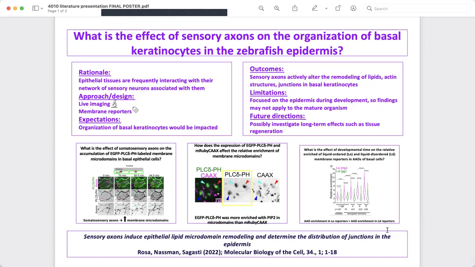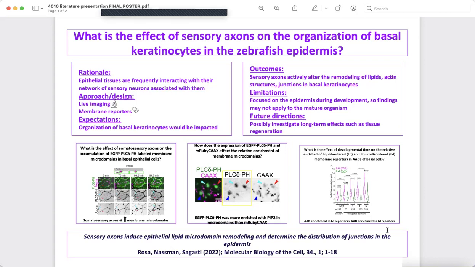However strong these findings may be, it is also extremely important to acknowledge the limitations present. The research primarily focused on the epidermis during the developmental stages of zebrafish. Therefore, extrapolating these findings to the mature organism requires caution because tissue dynamics and interactions could differ in later stages of the zebrafish life cycle. Because of this, further studies should be done to explore and elaborate on the epidermis during these adult stages.